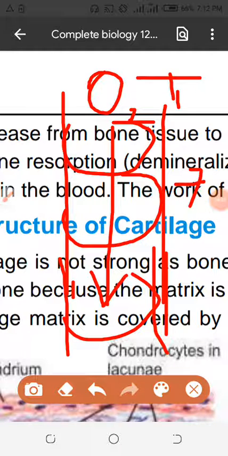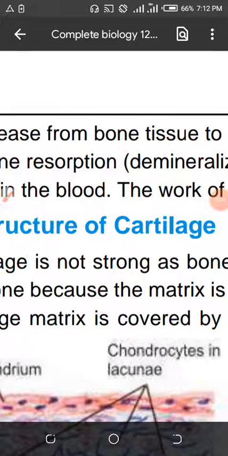This C-shaped cartilage always keeps this tube open, and oxygen without any gap, 24 hours, will be able to reach the lung. So that is a very good idea to transport oxygen from the trachea to the lungs.